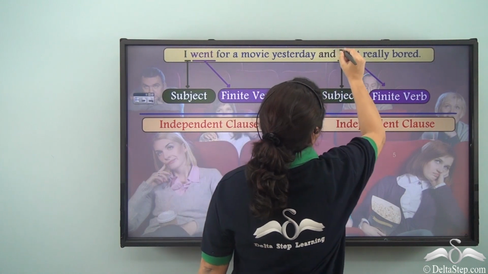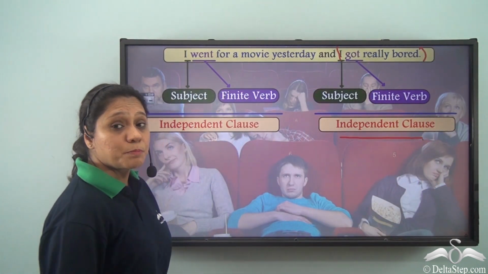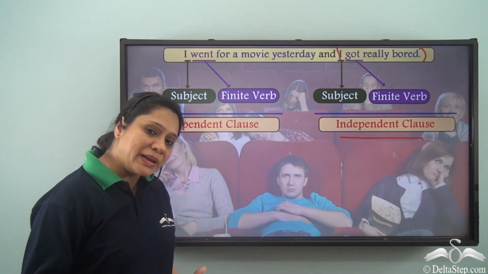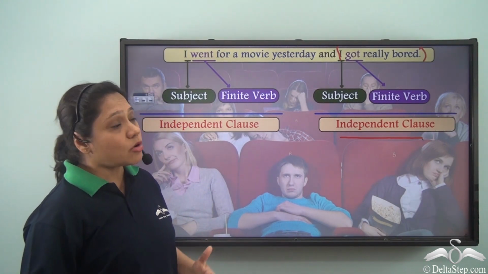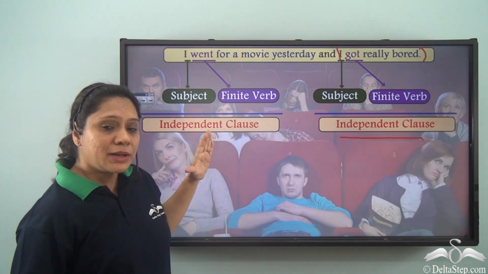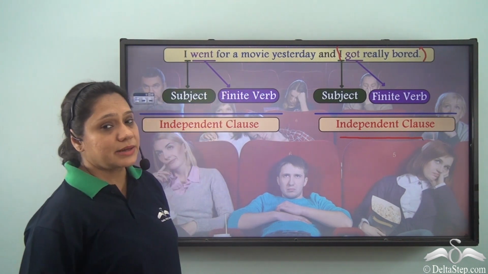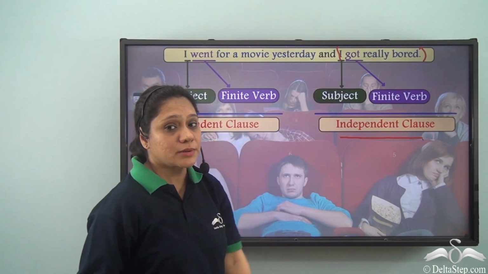Similarly, I got really bored is also an independent clause because it is making complete sense and standing alone as a complete sentence. So we have two independent clauses in this sentence. I went for a movie yesterday. I got really bored.